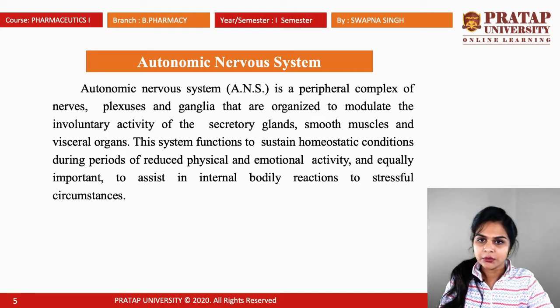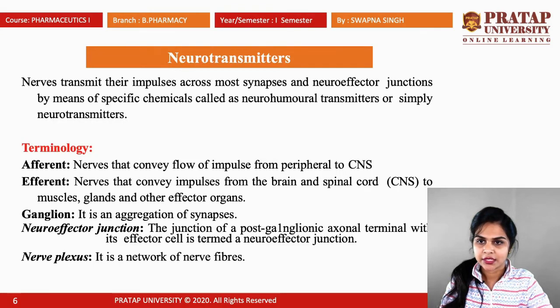Autonomic nervous system or ANS is a peripheral complex of nerves, plexus and ganglia that are organized to modulate the involuntary activity of the secretory glands, smooth muscle and visceral organs. So this system functions to sustain homeostatic conditions during periods of reduced physical and emotional activity, and equally important, to assist in internal bodily reaction to stressful circumstances.